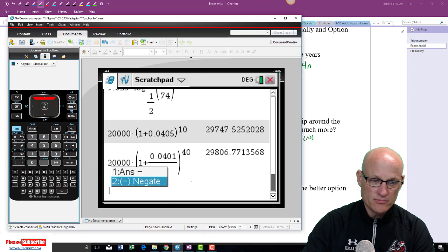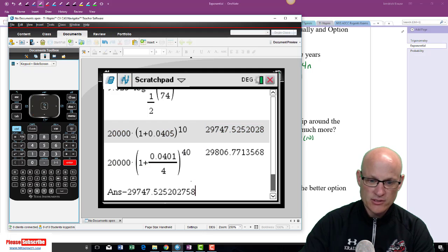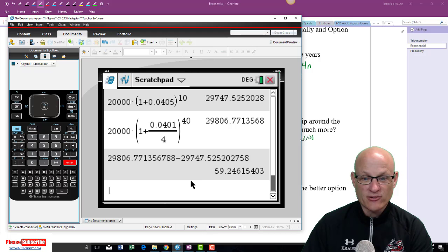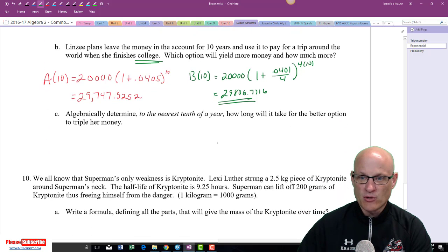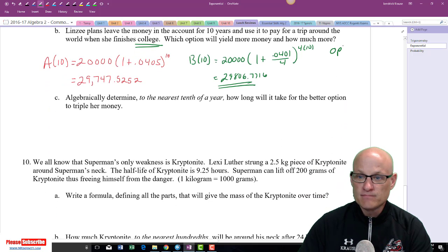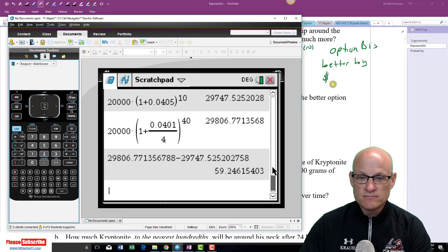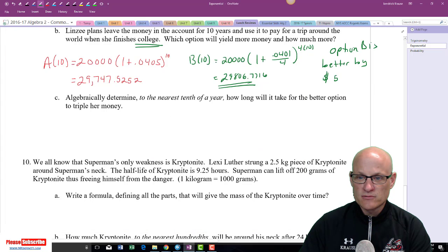We're going to subtract off this, and we're going to round our final answer, $59.25. So you need to write option B is better by $59 and round it correctly, 25 cents.